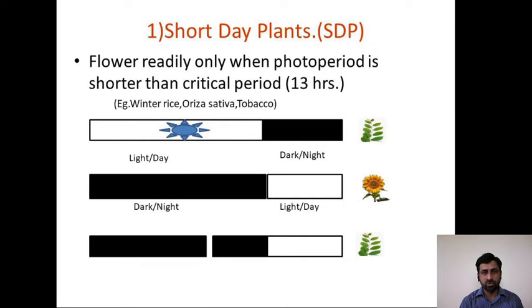As in the image you are seeing, when the night is longer than 13 hours, mostly 14 to 16 hours of darkness is required for these plants in order to flower. That's why these are called short day plants. And if intermediate light is provided in the darkness, still these plants do not flower.